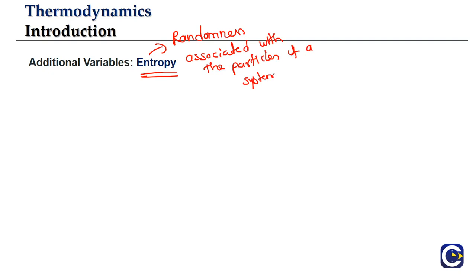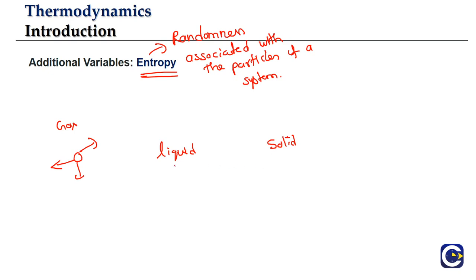So what do we mean by this? If we have gas, the gas particles will be able to randomly move in all directions. Generally for gas the randomness will be more. Liquid means the particles will move but still within the volume of the liquid, so the randomness will be a little bit lesser. If you go to a solid, the particles will only be able to vibrate about their places, so randomness decreases even a little bit more.